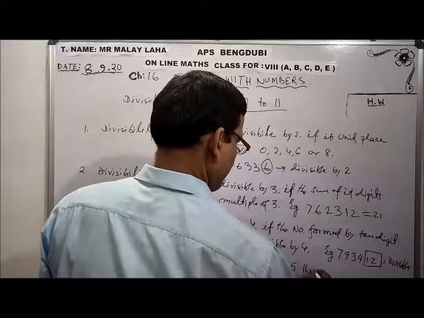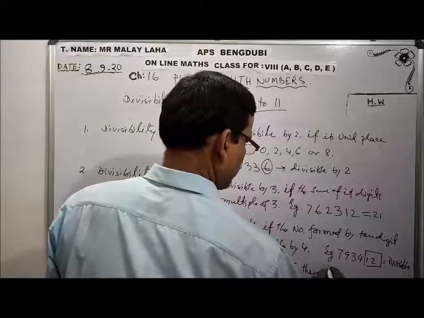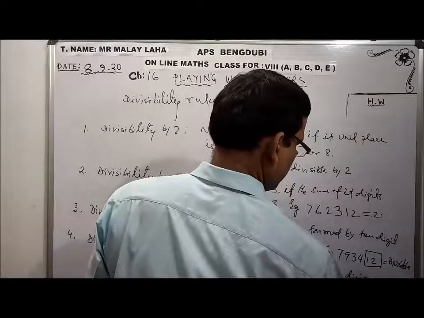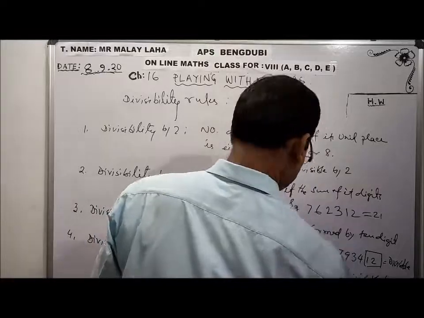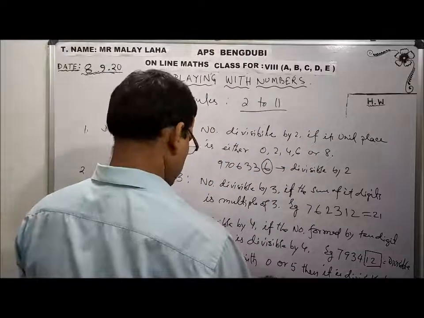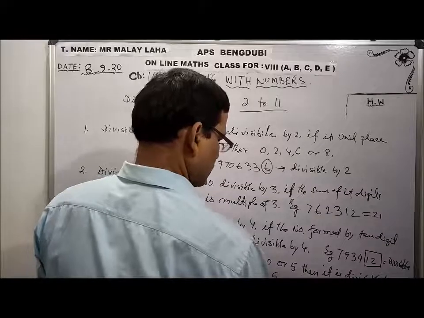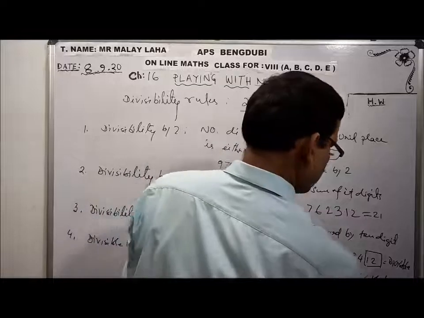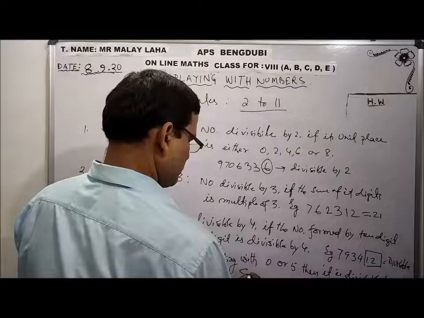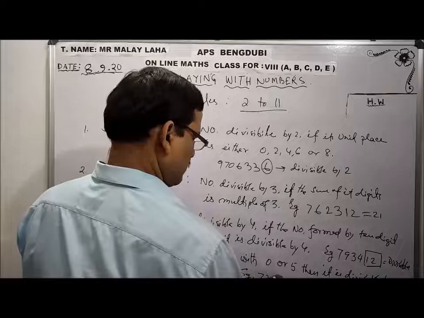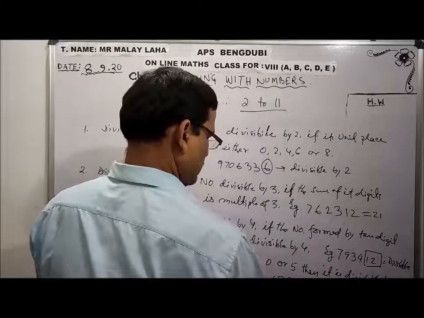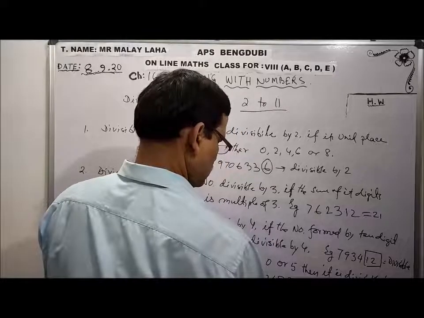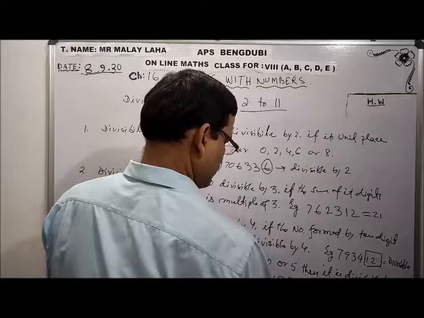Then it is divisible by 5. Example: 7 3 4 9 9 0. 2 4 6 3 1 5.